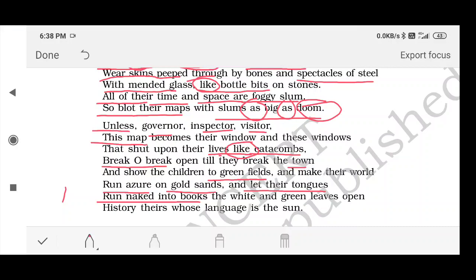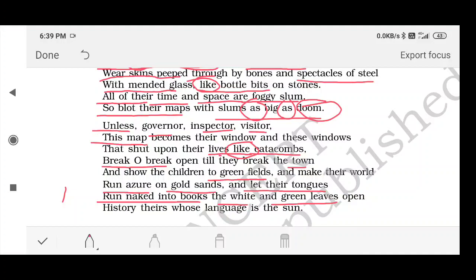The white and green leaves open. Now he has written white and green leaves. Again, it is a metaphor. Why? Because how would he be able to read green leaves? What is the meaning of white and green leaves? White here represents the books, the notebooks, the white pages. And green leaves means they should be able to enjoy nature also. So give them a chance not only to get education through the white pages of the books, but at the same time to go out and enjoy natural beauty.